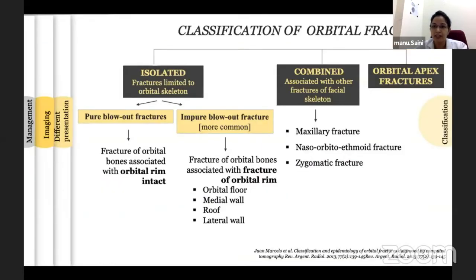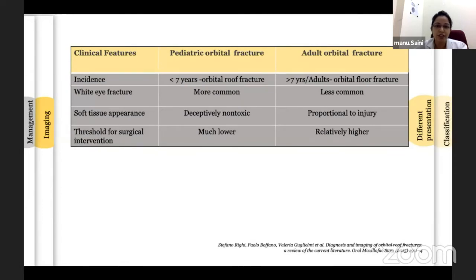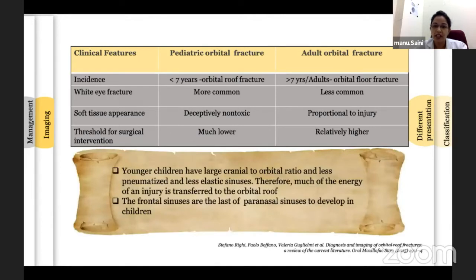Now, coming to the orbital fracture: it needs to be diagnosed and intervened on in a timely manner to prevent globe malposition and impaired vision. They are further classified into isolated, combined, and apex fractures. Isolated fractures are further divided into pure and impure on the basis of rim involvement. Orbital fractures show different presentations in pediatric populations. Younger children less than 7 years are more likely to develop roof fractures, whereas older children and adults often develop floor fractures. This is due to differences in pneumatization and craniofacial ratios.